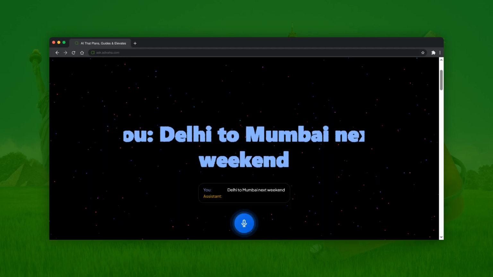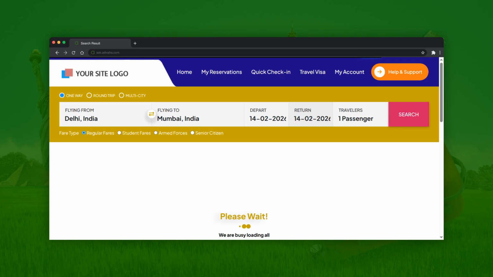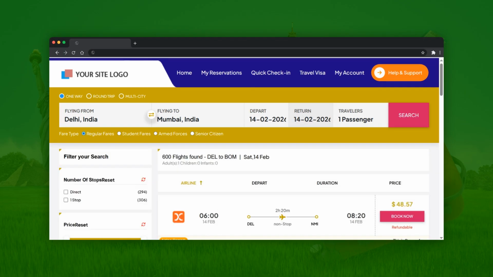Then Ask Planny confirms and displays your spoken request, processes it instantly, and prepares the best travel options based on your intent. After this, the system redirects you to the results page with your trip details already filled in, loading the best available options within minutes. Now, the system displays results here based on your preferences.